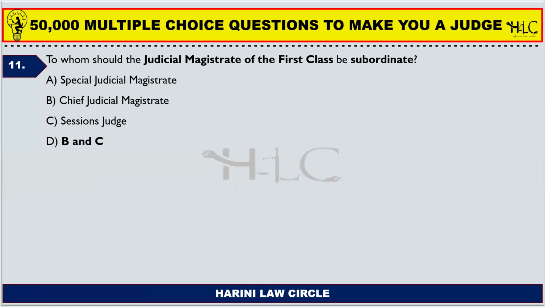Next one. To whom should the judicial magistrate of first class be subordinate? Special Judicial Magistrate, Chief Judicial Magistrate, Sessions Judge, D and C. So the judicial magistrates of first class are subordinate to both Chief Judicial Magistrate and Sessions Judge.